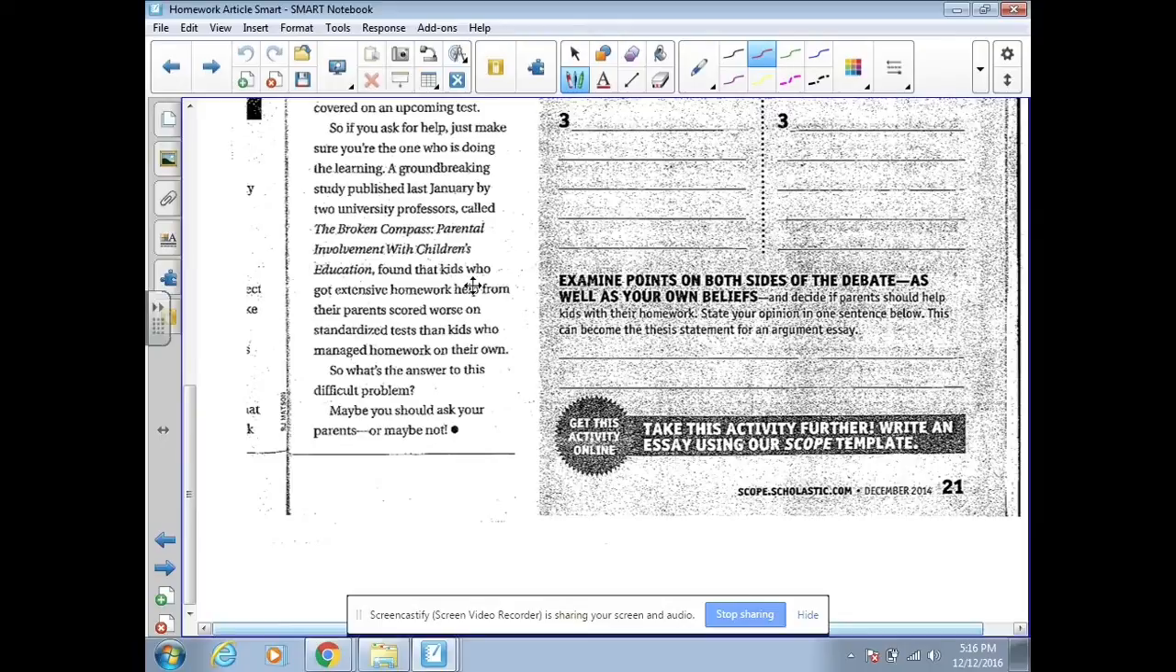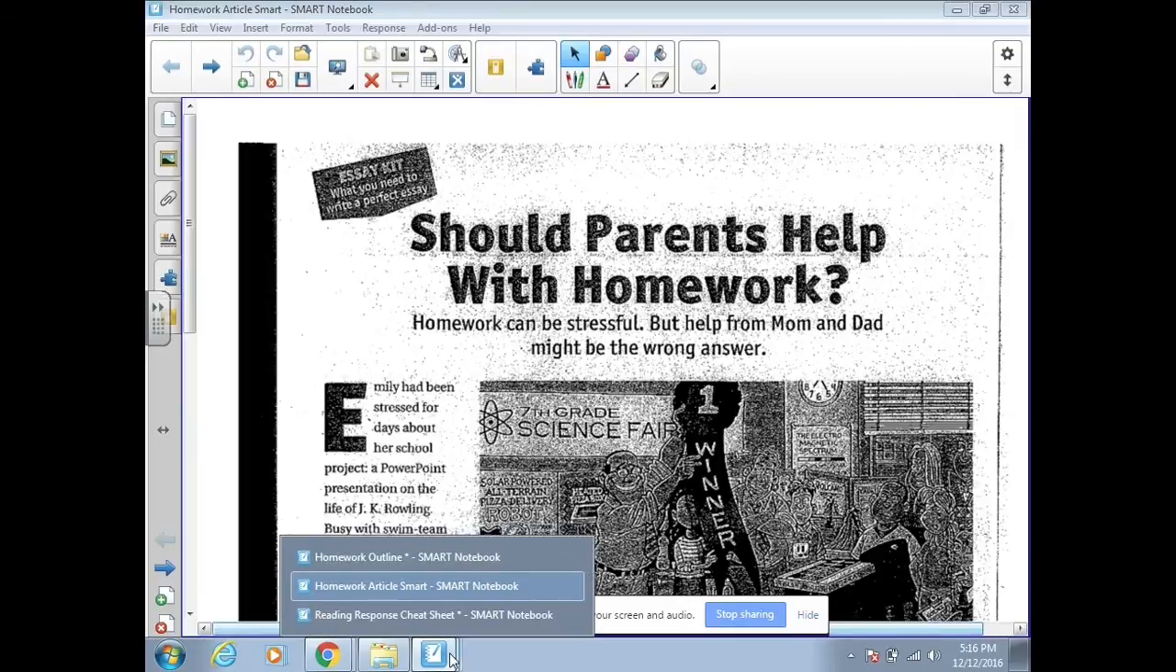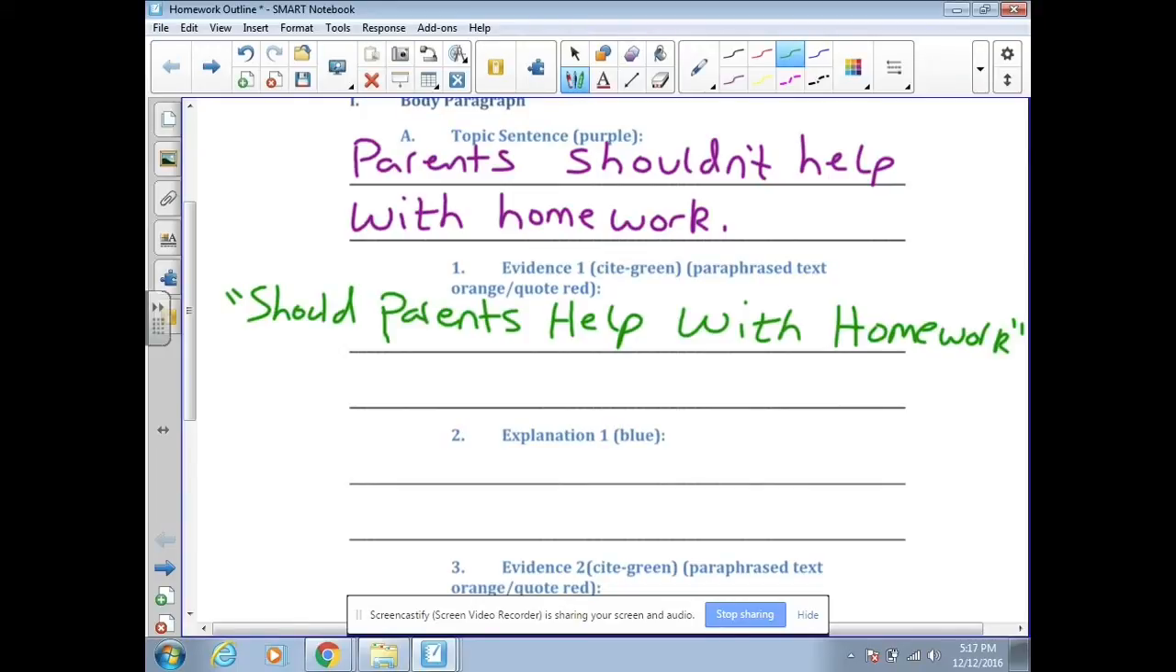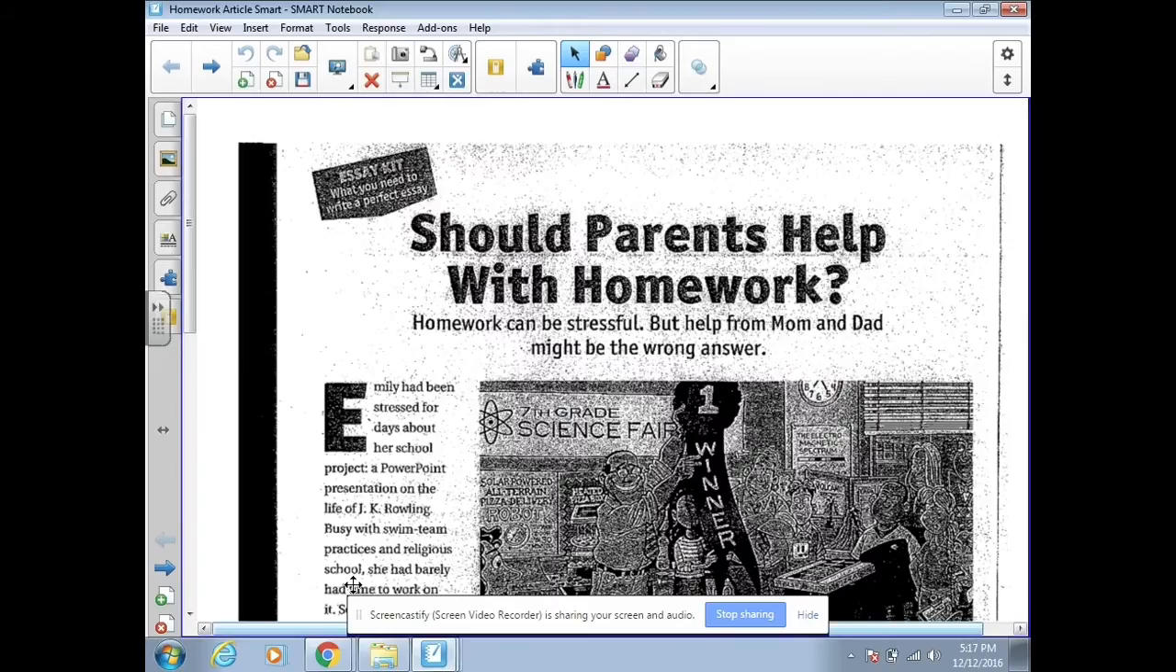Notice this article does not have an author listed, so that means I'm going to have to use the title. Before I use a piece of text evidence, I'm going to go back to my outline, and I'm going to write, should parents help with homework? And then the next thing I'm going to do is look for a piece of information in this text that proves that parents should not help with homework, because that's what side I'm on.